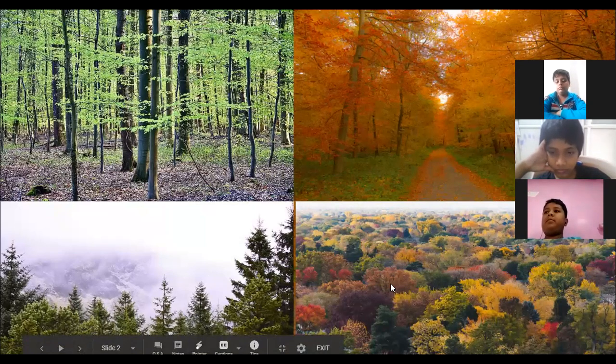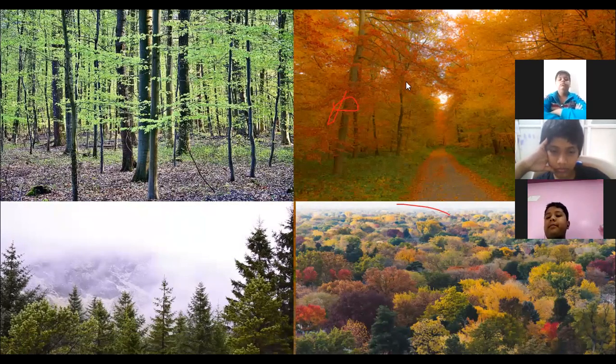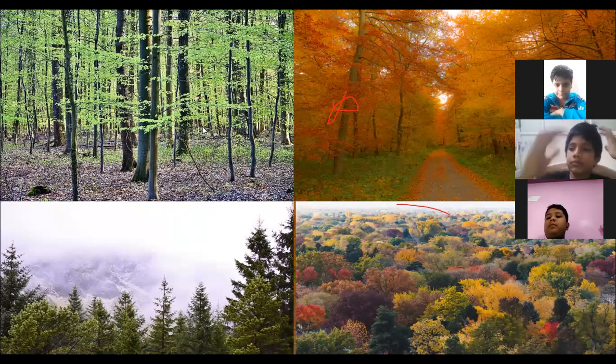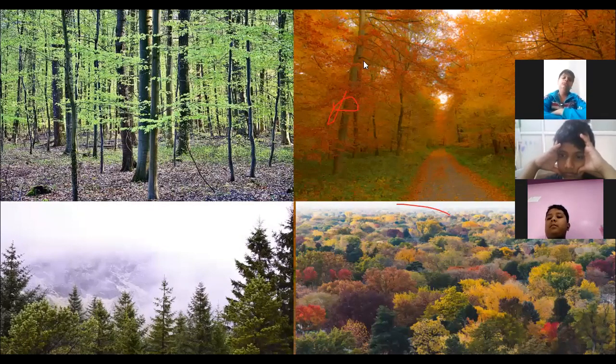These are different trees, different plants, we can say, and different forests. All these trees which are growing in different forests have different specialities. So let us go ahead and see.